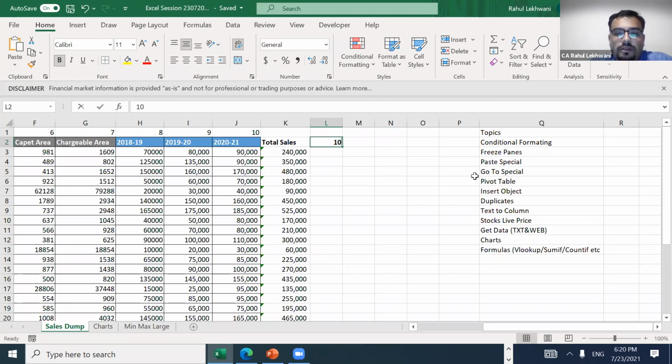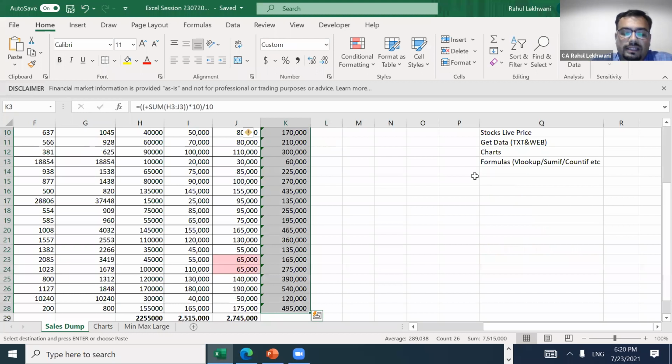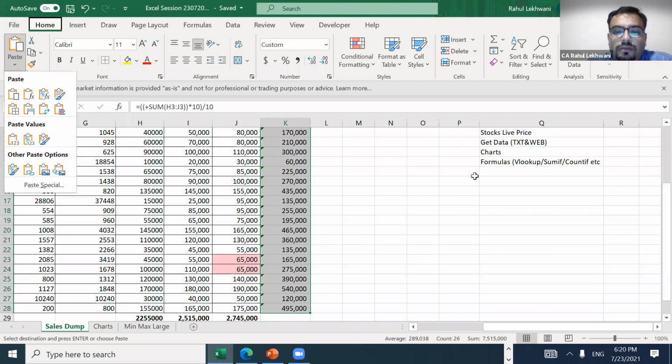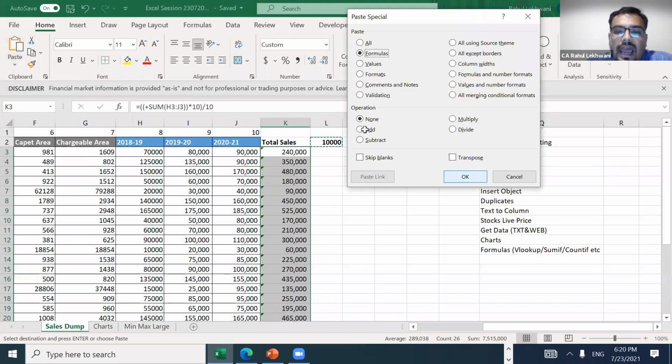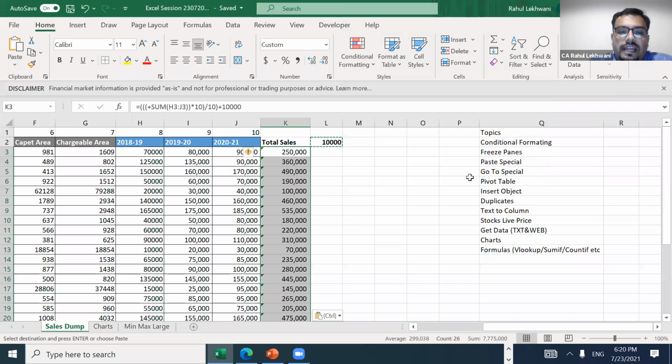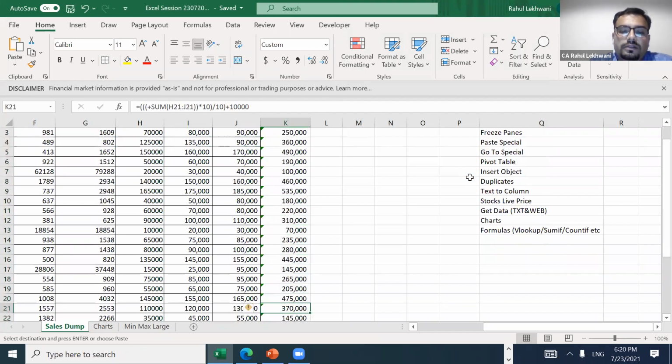So maybe I'll just put 10,000 as freight, and I'll copy this, select this, go into paste special, formula, and then add. Okay, so just see, 10,000 has been added to each and every line item.